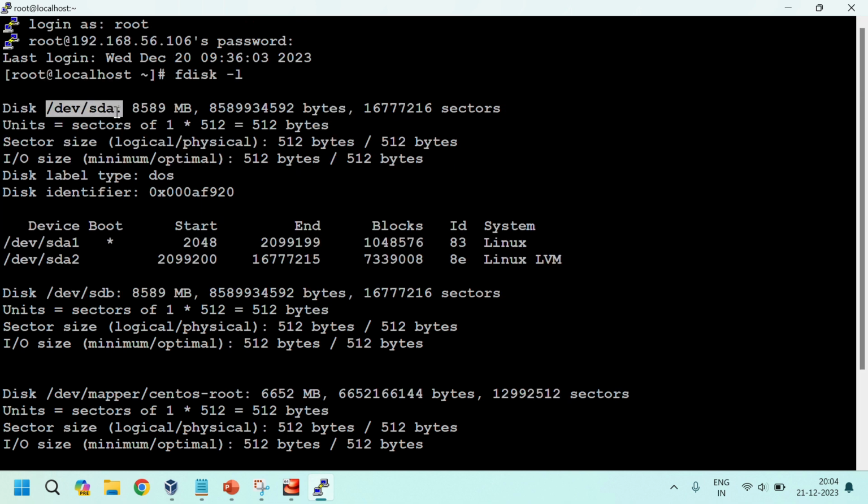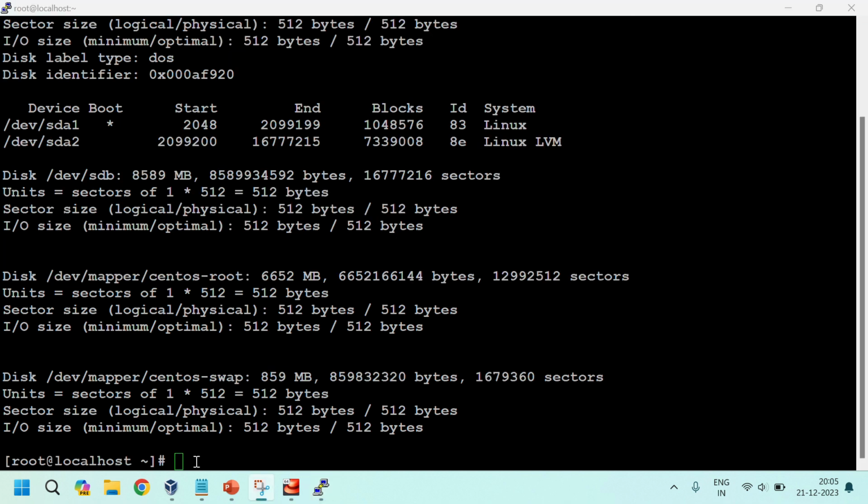This /dev/sda is the default disk for the OS, where all the configuration files and bootable files are. Don't do partitions under sda. You need to add a hard disk in storage, then you can do partitions and LVMs on the external disk. Let's enter into the disk.